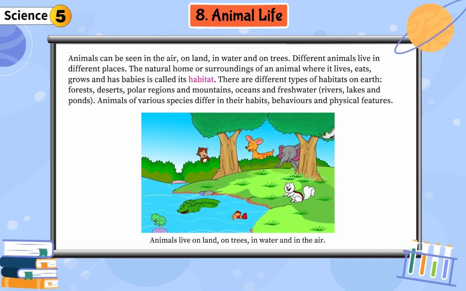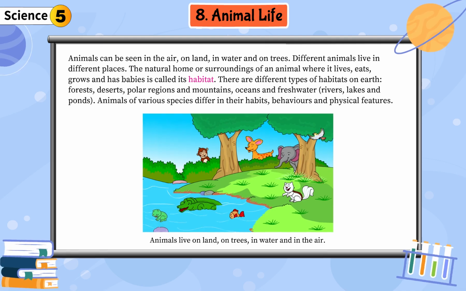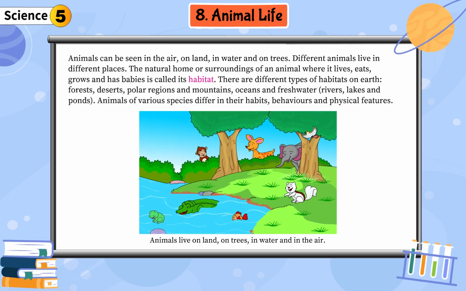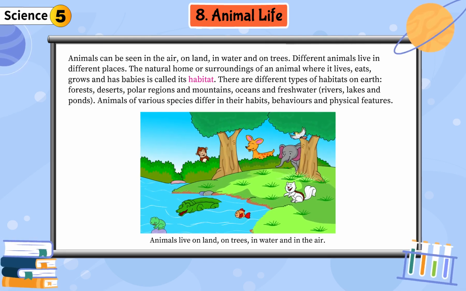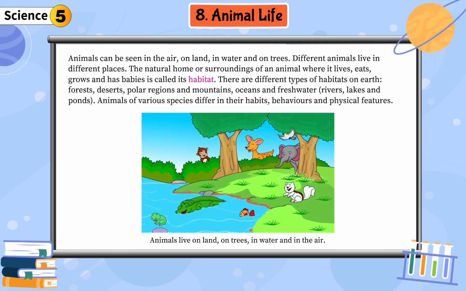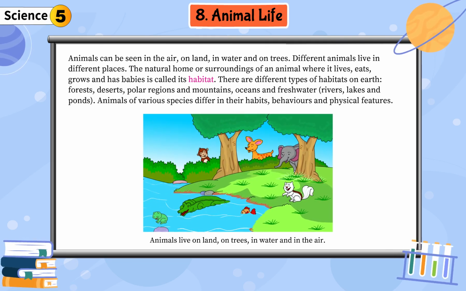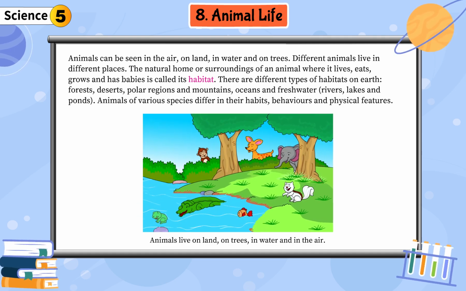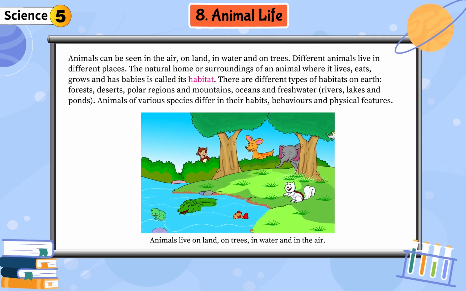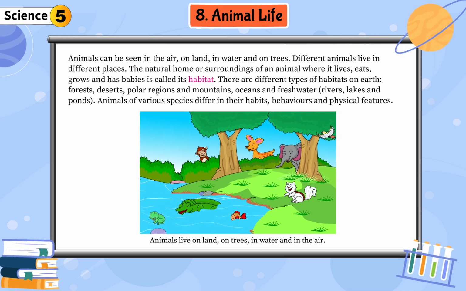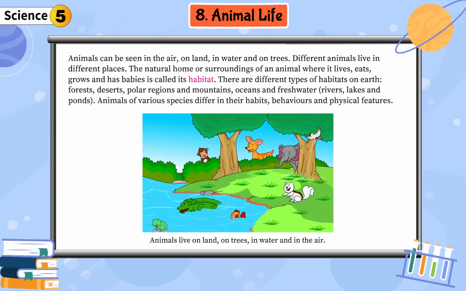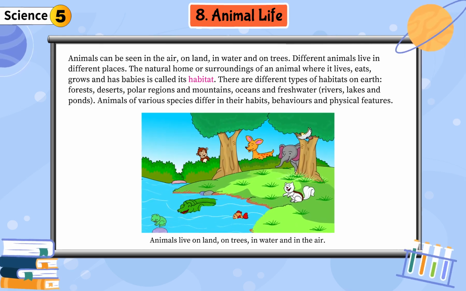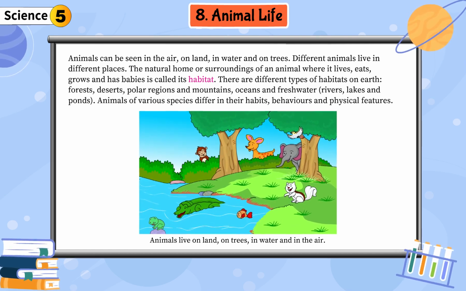Different animals live in different places. The natural home or surroundings of an animal where it lives, eats, grows and has babies is called its habitat. There are different types of habitats on Earth: forests, deserts, polar regions and mountains, oceans and freshwater rivers, lakes and ponds. Animals of various species differ in their habits, behaviors and physical features.